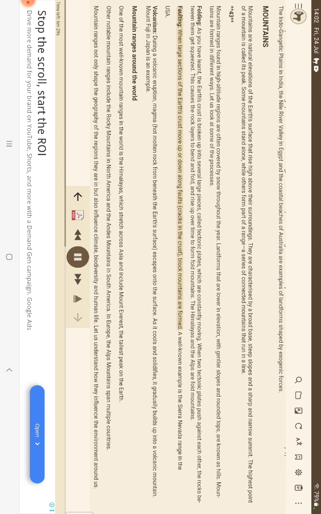Faulting. When large sections of the Earth's crust move up or down along faults, cracks in the crust, block mountains are formed. A well-known example is the Sierra Nevada range in the USA. Volcanism. During a volcanic eruption, magma, hot molten rock from beneath the Earth's surface, escapes onto the surface.